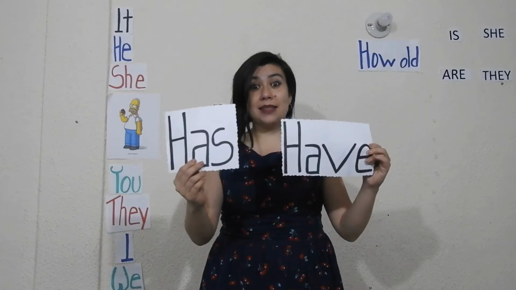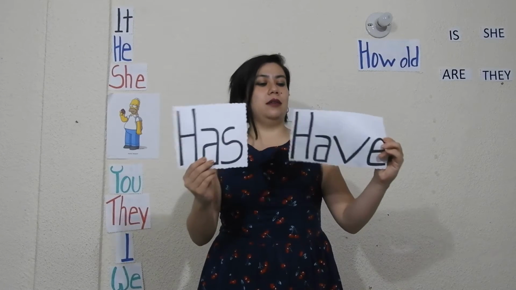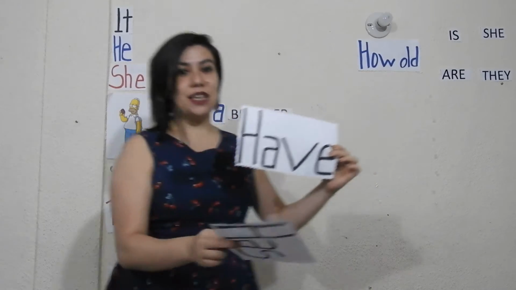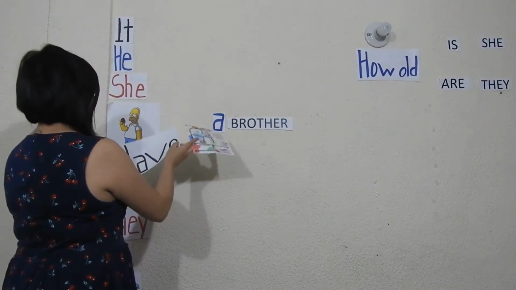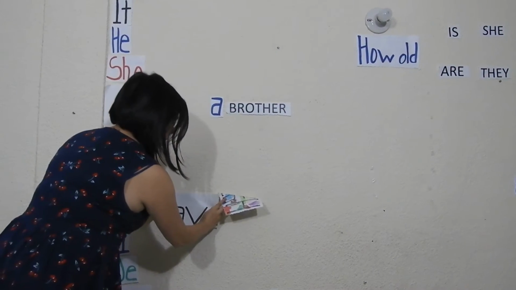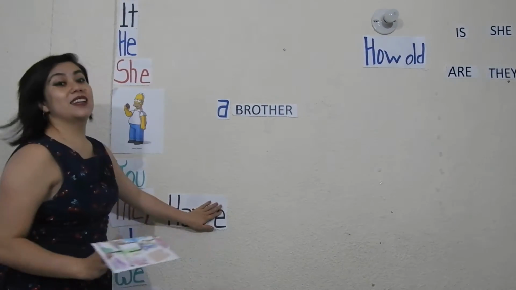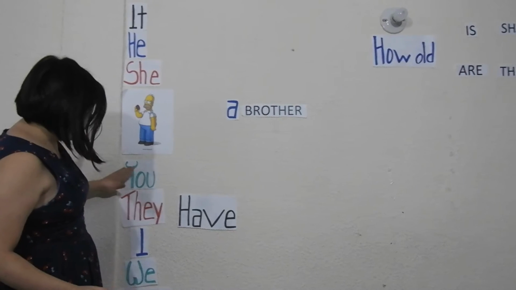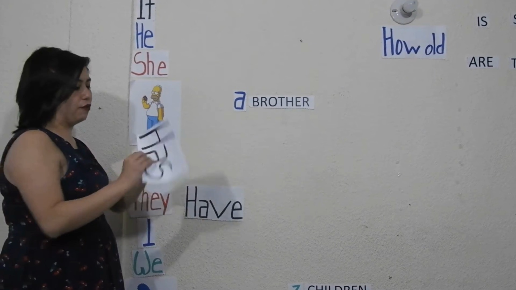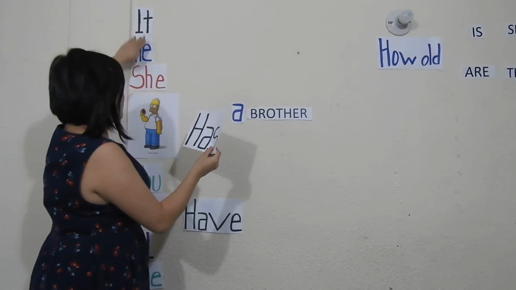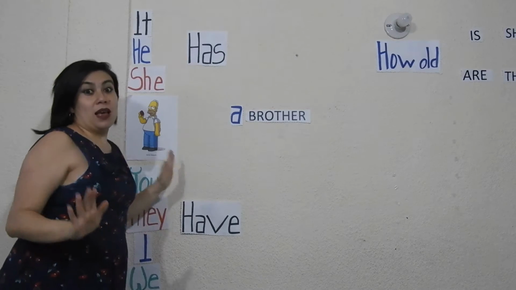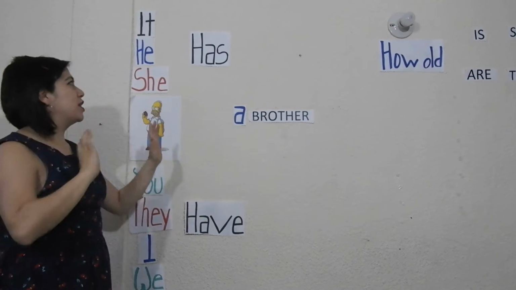Have and has are the same word, son lo mismo, but this one is used for you, they, I, we. It depends on the subject. Depende del sujeto. For you, they, I, and we use have. But for it, he, and she, you use has. But it's exactly the same information.